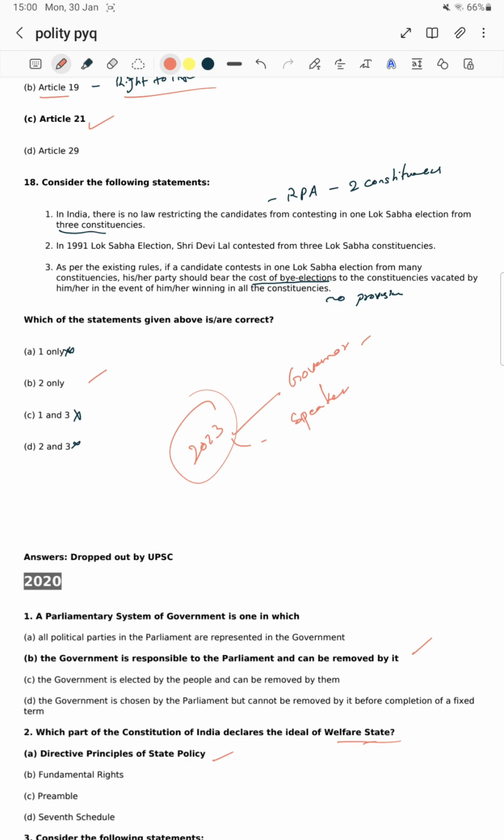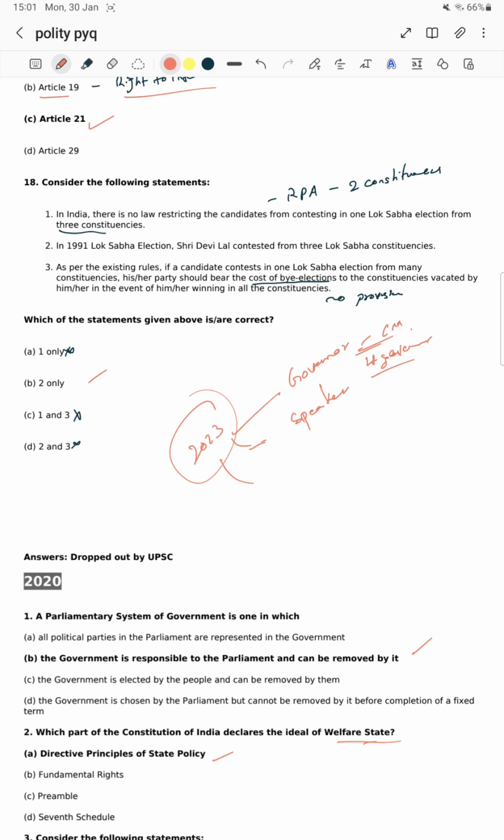We have seen in most states there are debates between the governor and the chief minister. You have to focus on the governor and chief minister roles, and the lieutenant governor as well as the chief minister roles in Delhi. Particularly we can see this, and the speaker we have to see about it.